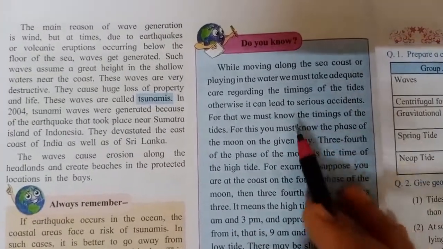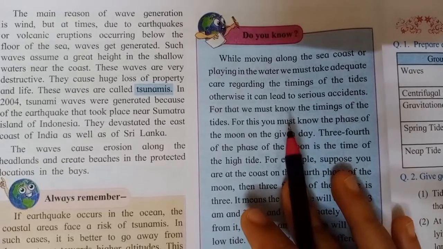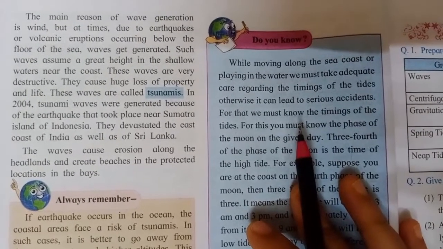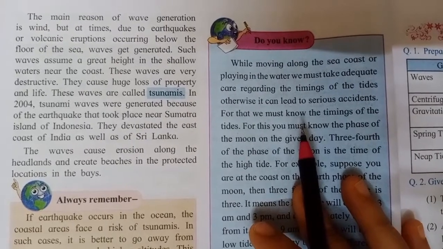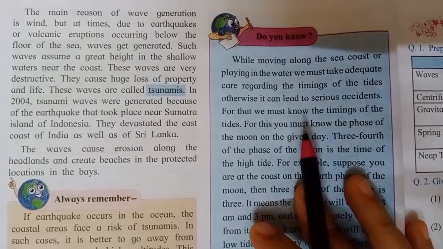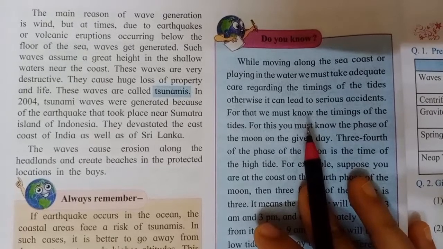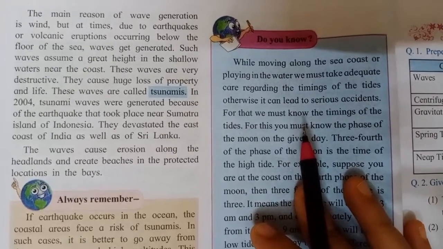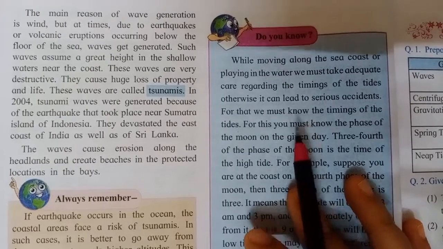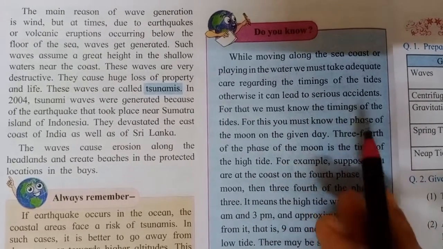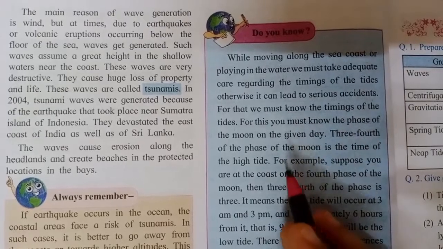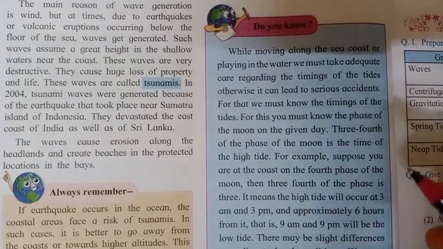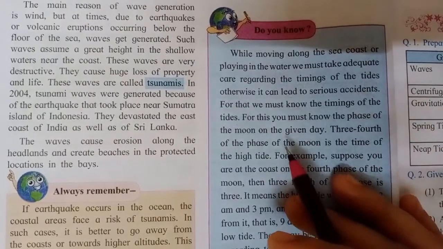So when I was explaining in the previous video, I had explained to you many a times, people don't know when there is high tide and when there is low tide, and they go and start swimming in the water of the sea, and all of a sudden after some time the water level starts increasing. When there is a low tide, the water level is low, but when there is a high tide, after some time the water level starts increasing and people don't know about it.